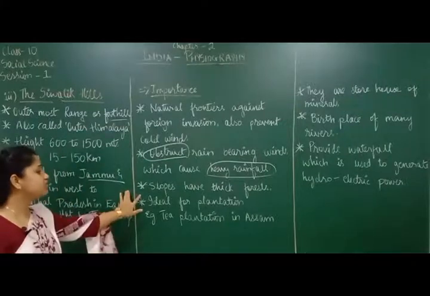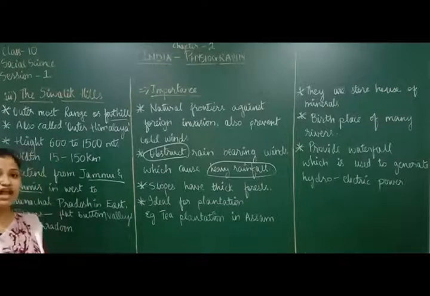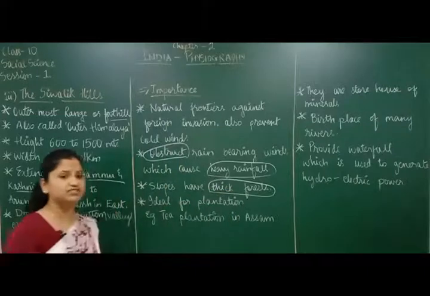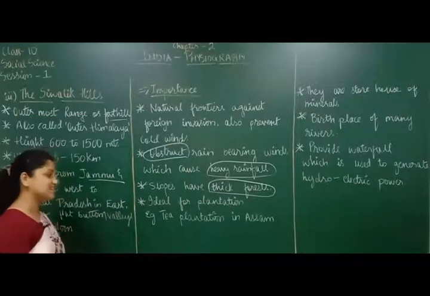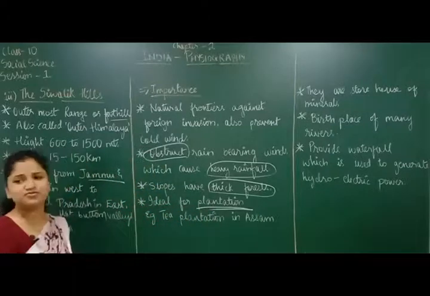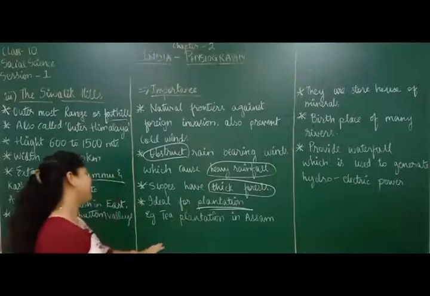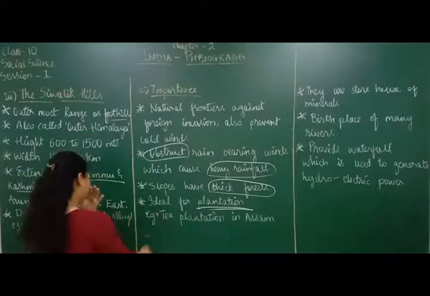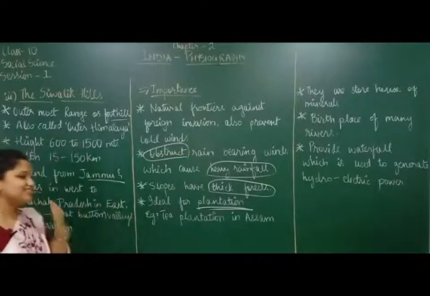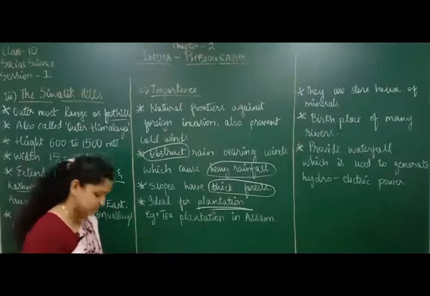The slopes of the mountains have thick forest ranges, and this thick forest is very helpful for different medicinal purposes and all the other things. Also this place is very fertile, so it is very helpful for plantation. Different plantation can be done, such as tea plantation in Assam and different other plantations. Is that clear to you?